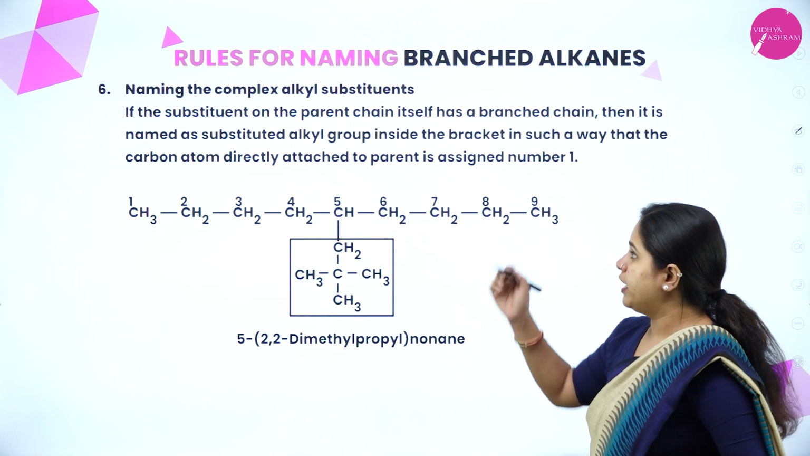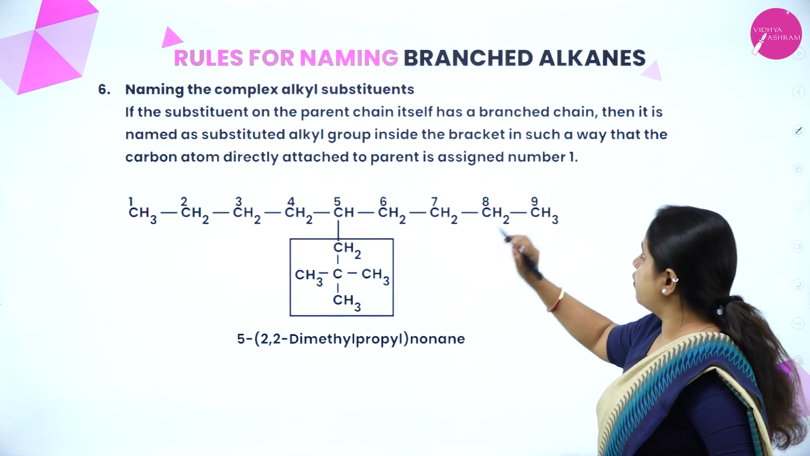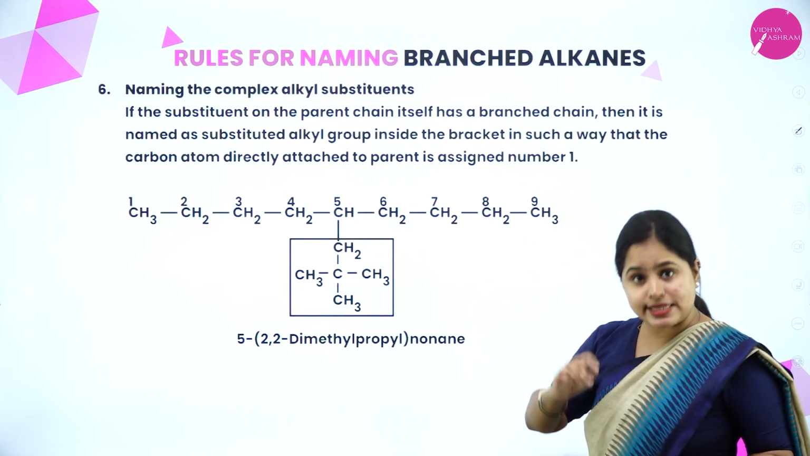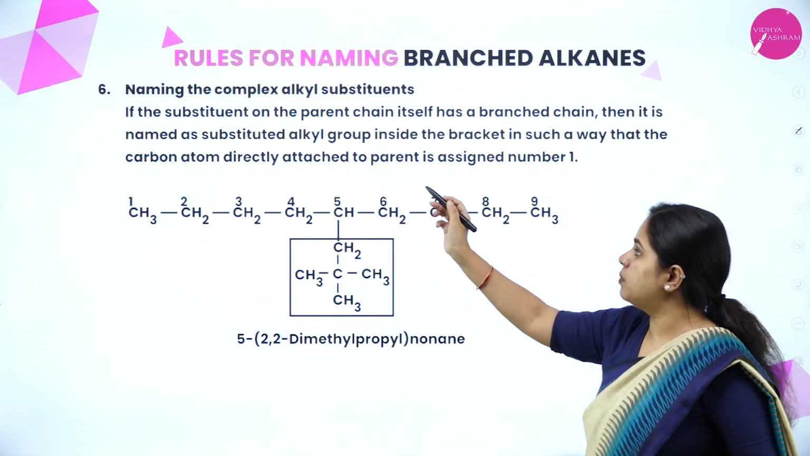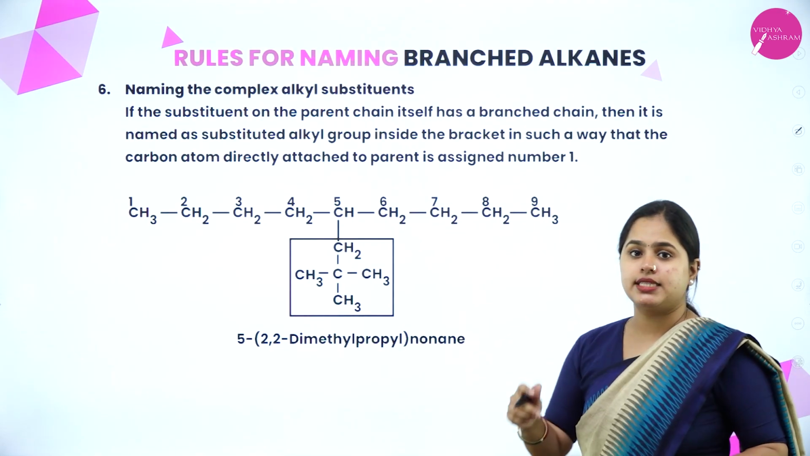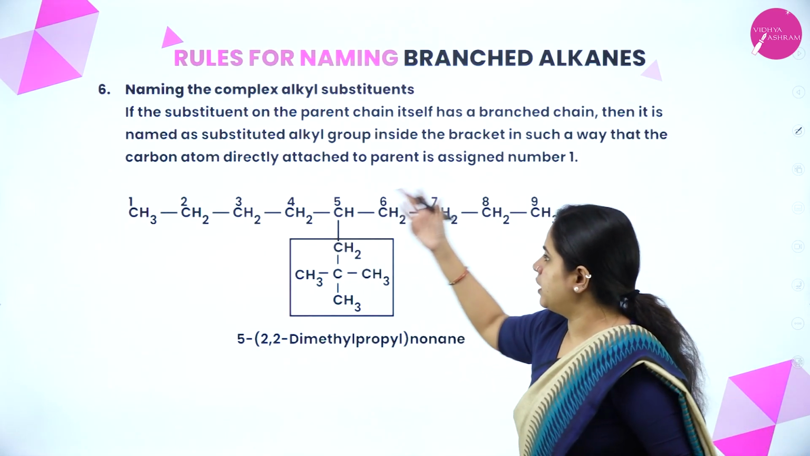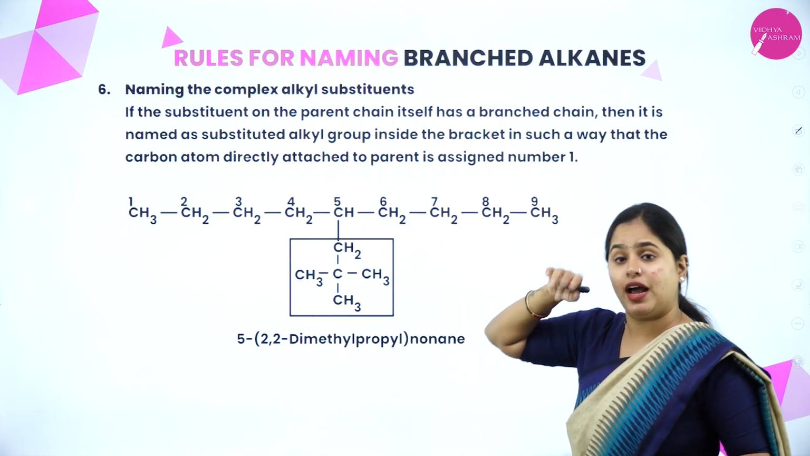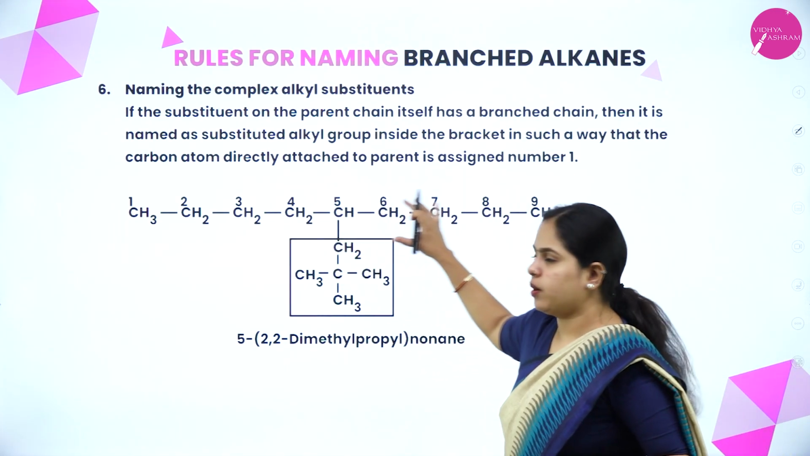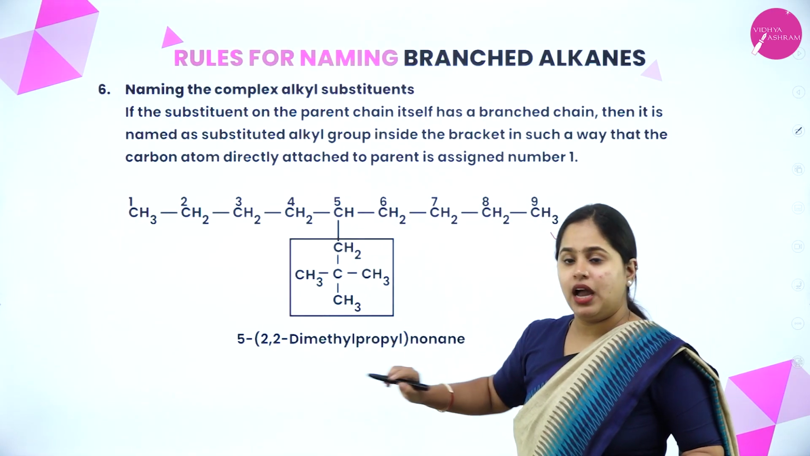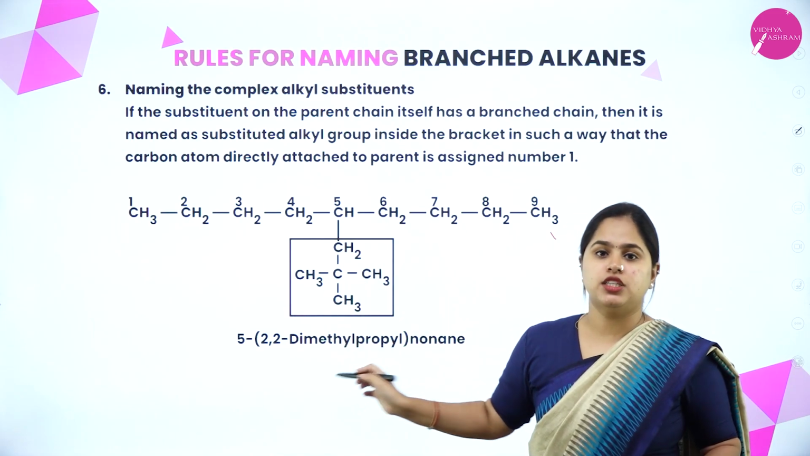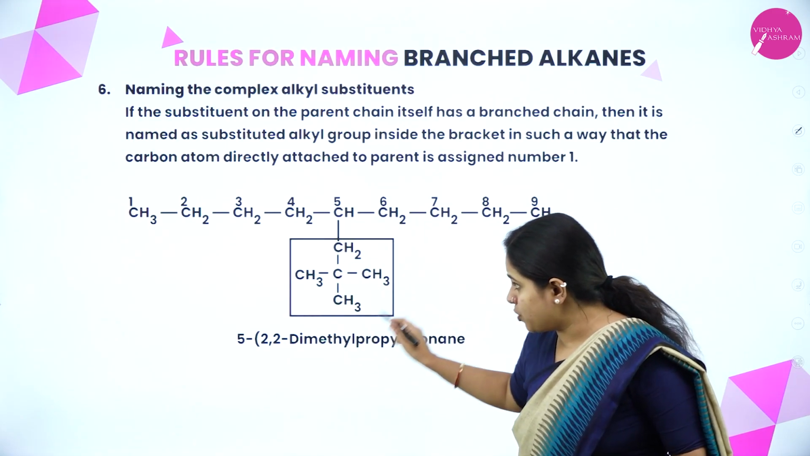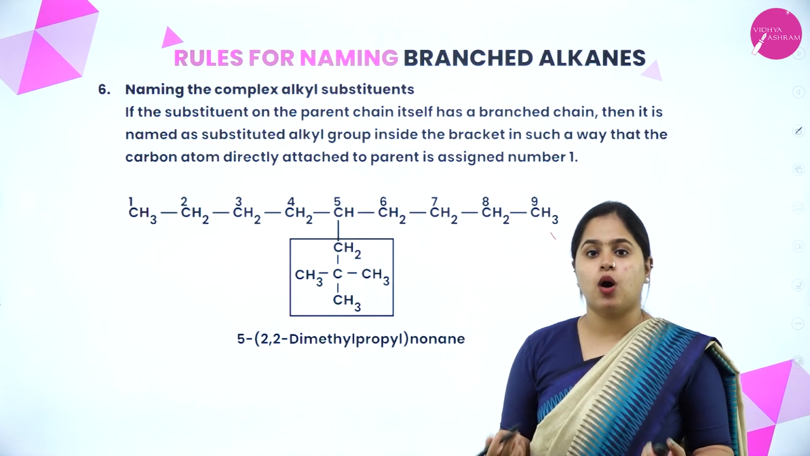Now moving on to the last one. If the substituent on the parent chain itself has a branched chain, then it is named as a substituted alkyl group inside a bracket, in such a way that the carbon atom directly attached to the parent is assigned number 1. That means in this particular example, this is your parent chain and there is a substituent here, and this substituent itself is having a branch. So in this case, how do you name it?